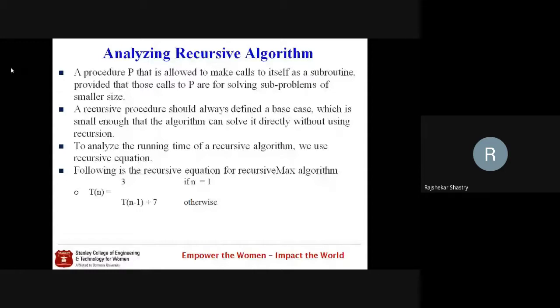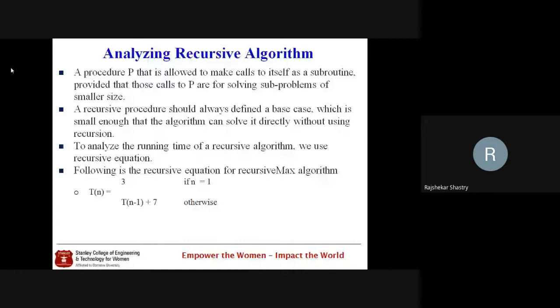And when we are doing like this, the sub algorithm will reach a stage which we call the base case. Once the algorithm has reached the base case, there is no need to go again and again for recalling the algorithm, so the recursive call will stop. That means, to stop the recursiveness, every algorithm should have a base case, which is small enough that the algorithm can solve it directly without recursion. So this is about the recursive algorithm. Don't get confused, it is nothing but the recursive functions which we already dealt with in C language.